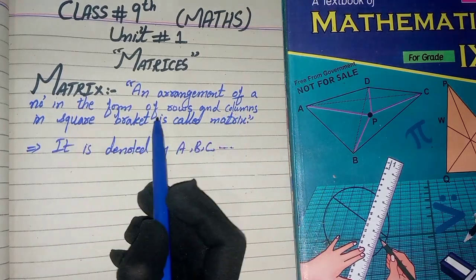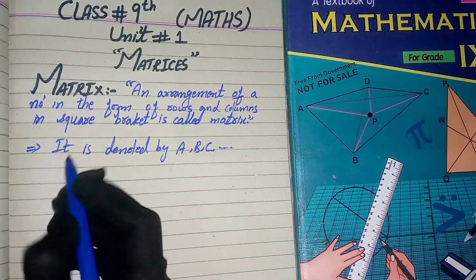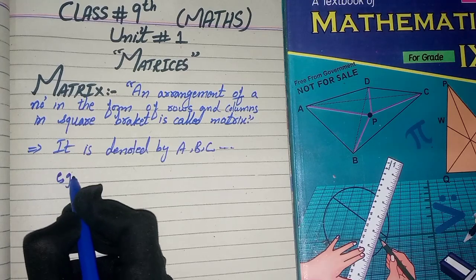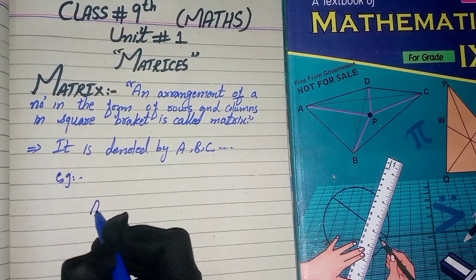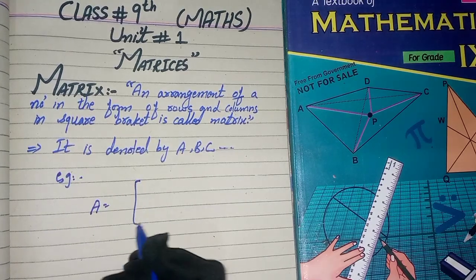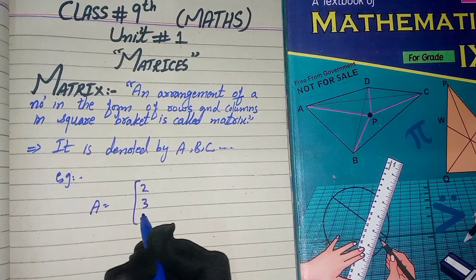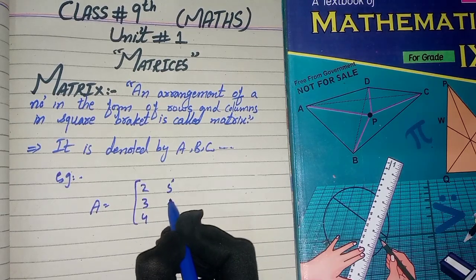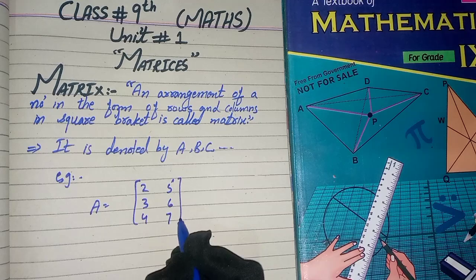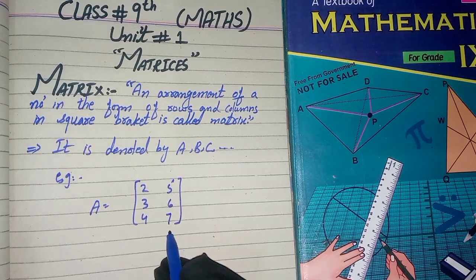For example, we give the name to the matrix A: 2, 3, 4, 5, 6, 7. This is an example of a matrix.